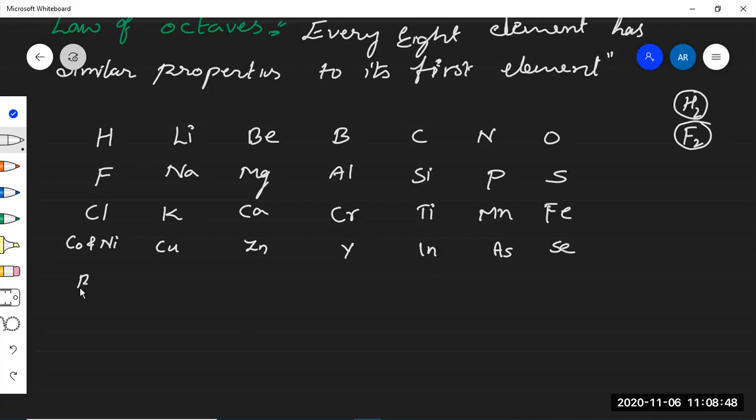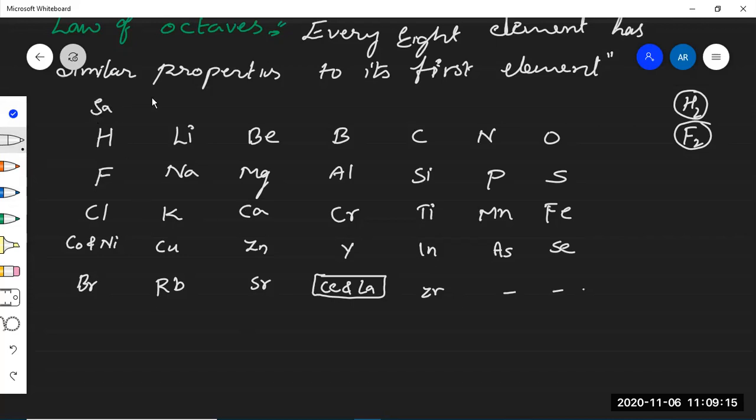After arranging cobalt and nickel in the same slot, again bromine he arranged below the cobalt and nickel. Bromine, rubidium, strontium, and cerium and lanthanum. He placed them again in the aluminium family, boron family, and zirconium. This is the arrangement of Newland.